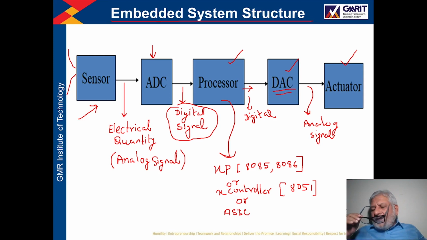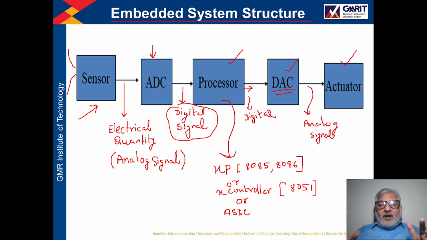If we talk about the early days, when we had microprocessors or microcontrollers, at that time ADC and DAC were not part of the processor. So you had to connect this ADC and DAC externally.